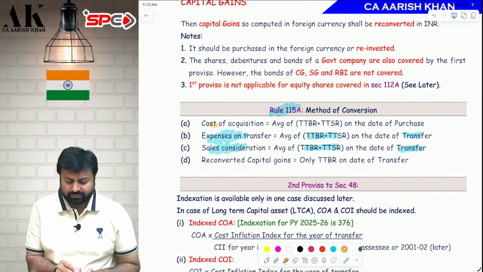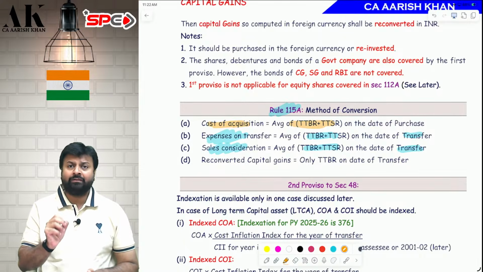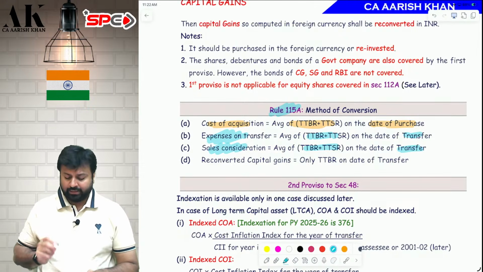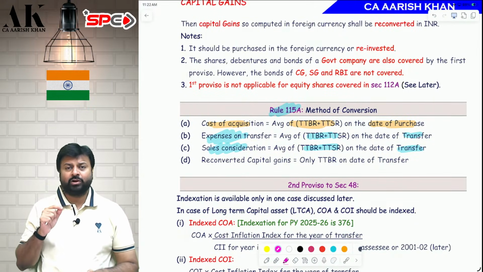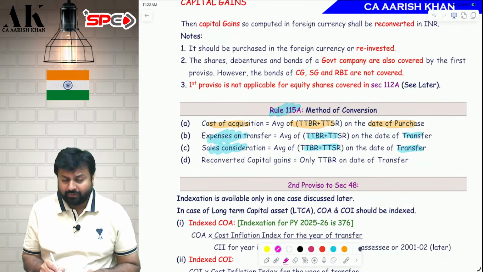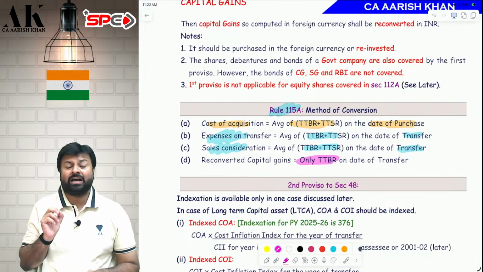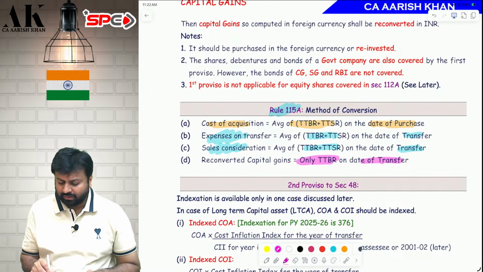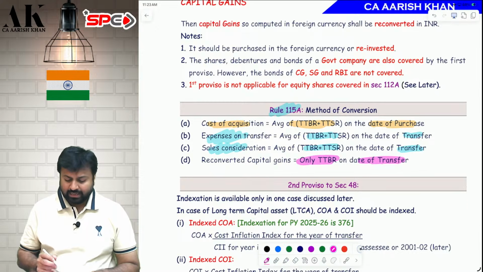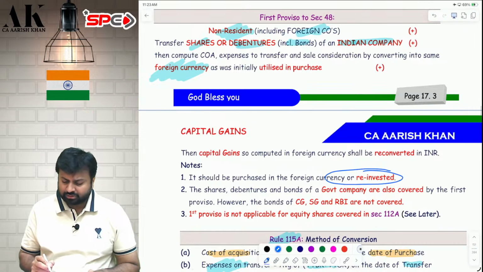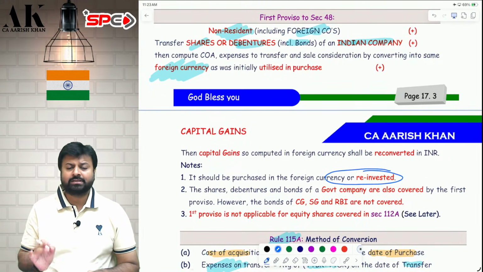Now coming to cost of acquisition. For cost of acquisition, you have to take average of TTBR and TTSR, but now on the date of purchase. Now, after that, you will get your capital gains in foreign currency. Now you have to reconvert that capital gains into INR. While reconverting into INR, now you will not take average. Now you will only take TTBR, telegraphic transfer buying rate, which is State Bank of India's rate. TTBR on the date of transfer, and you will get this. And you will do this particular exercise again and again. Even for reinvestment also, you are going to do this exercise. I hope it is clear to all of you.